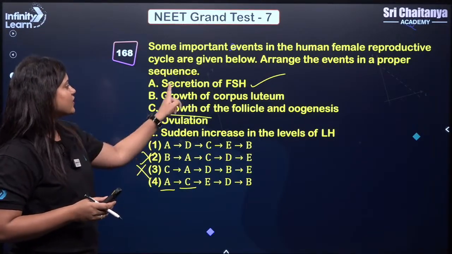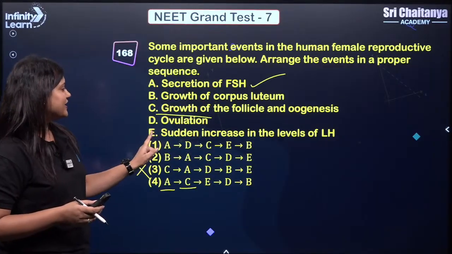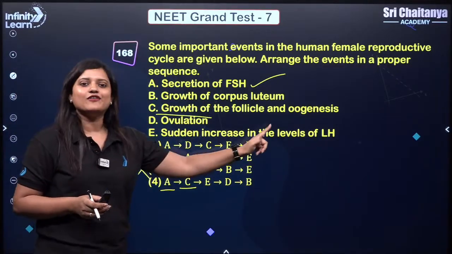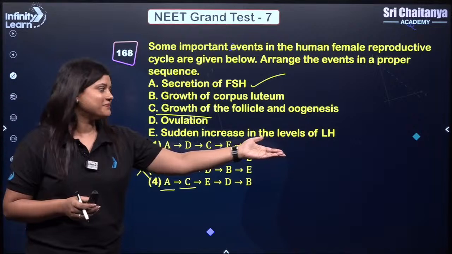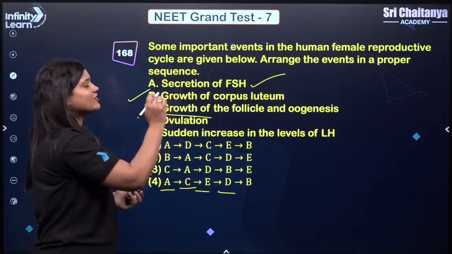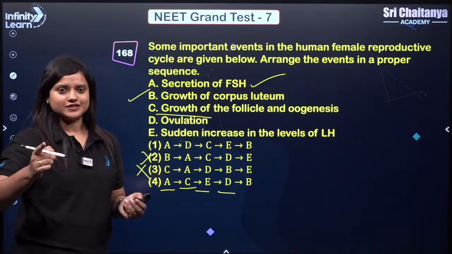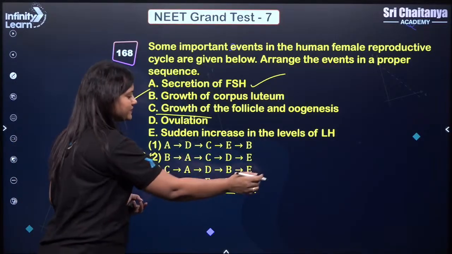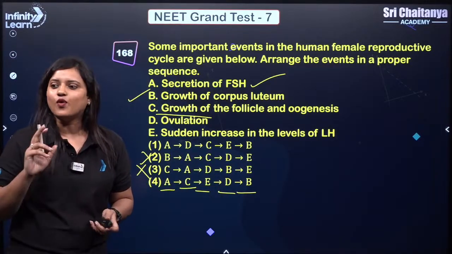After growth of follicle, there will be a sudden increase in the level of LH, then only ovulation will take place. So there should be E and then D, and then corpus luteum is formed. So then comes B. So the answer we got is 4.